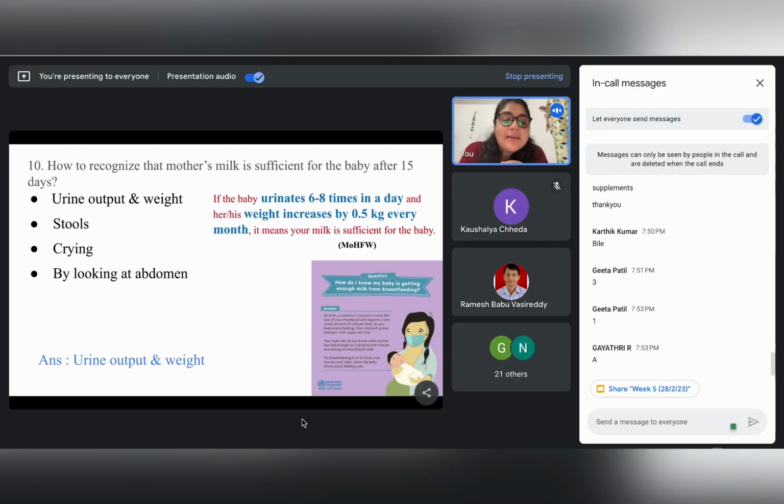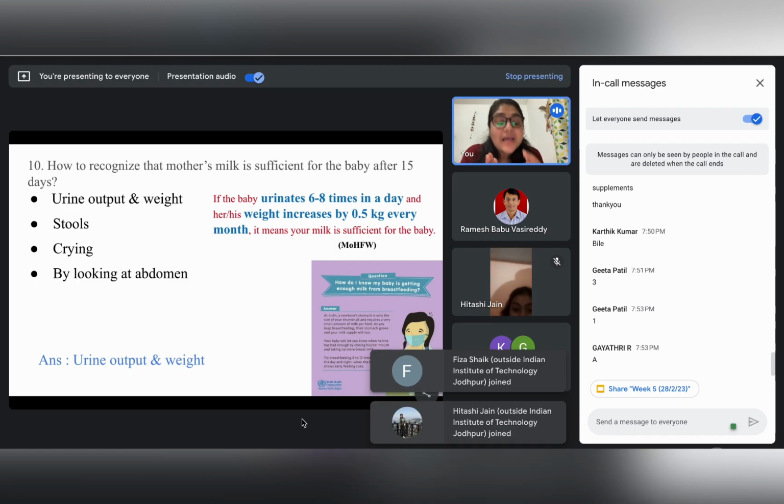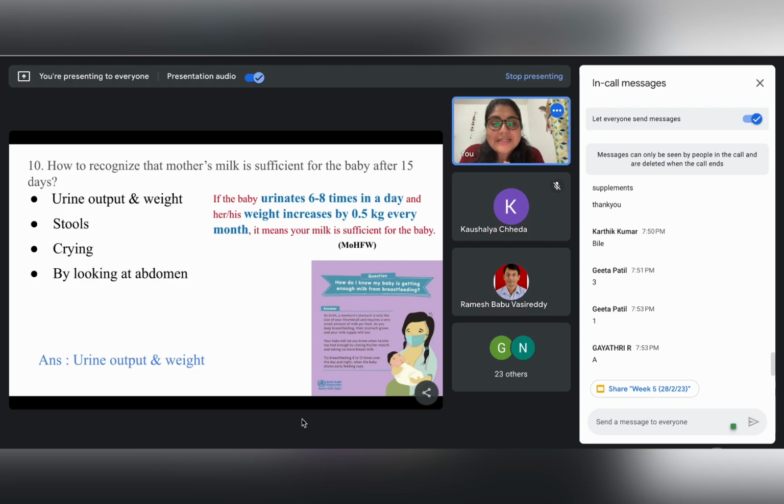As we can see, the Ministry of Health and Family Welfare says that if the baby urinates around 6 to 8 times in a day, and if his or her weight increases by 500 gram every month, please remember the weight increase is in month, then we can say that the breast milk being fed to the baby is sufficient for the baby's growth, right?